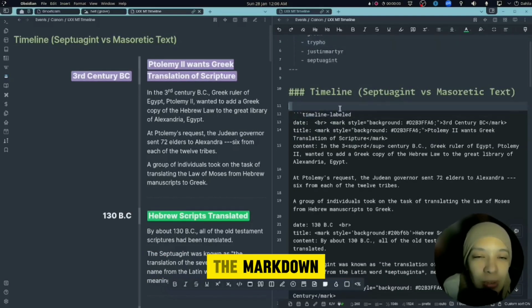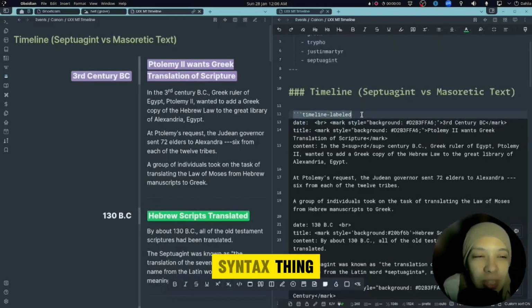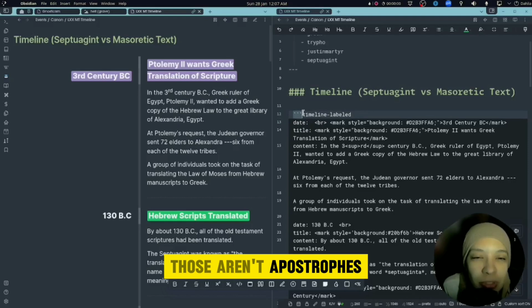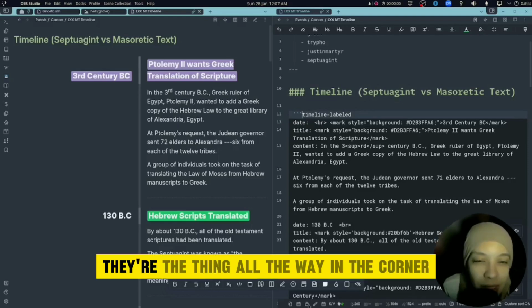The markdown syntax starts with this right here. Those aren't apostrophes. They're the thing all the way in the corner.